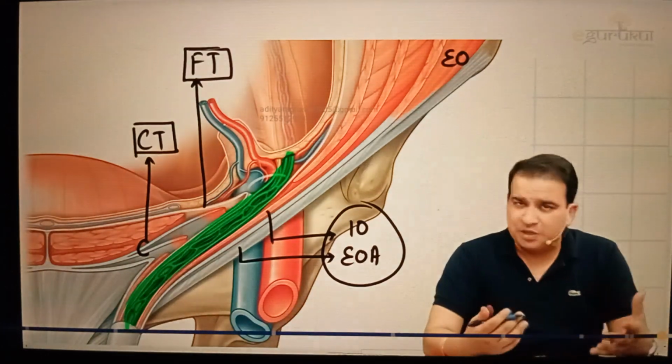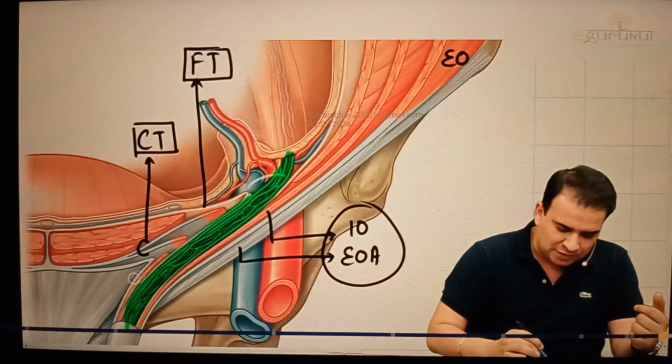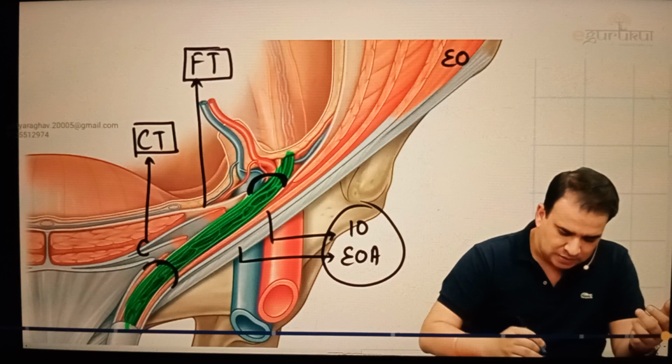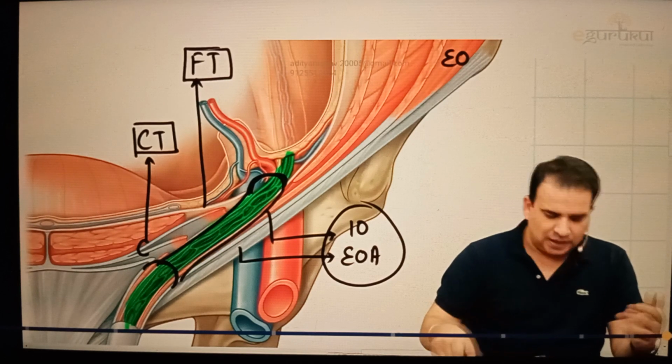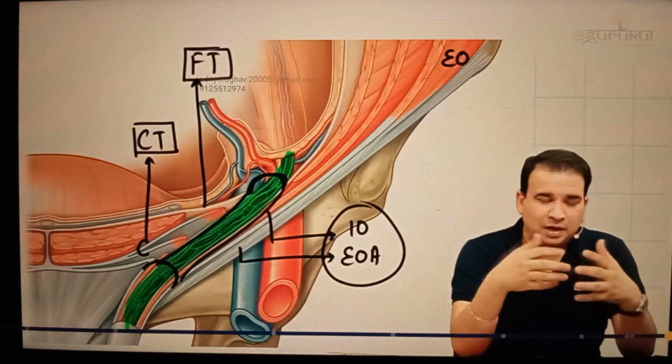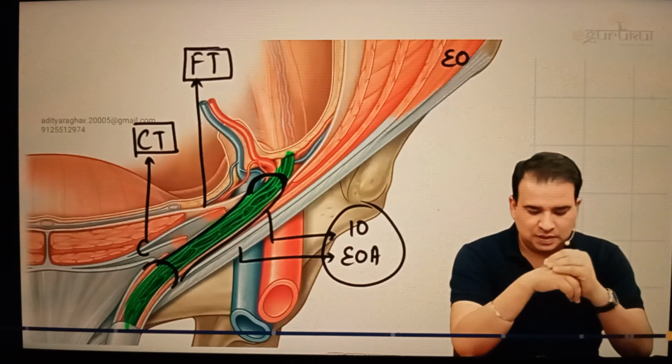So these are the important boundaries which you can appreciate easily. The superficial inguinal ring will be here, which you can already see in the external oblique aponeurosis. That is the site for the deep inguinal ring, which is in the fascia transversalis. This whole thing is the inguinal canal. You already saw how the boundaries are formed: anterior wall, posterior wall, roof, and floor. Obviously, you have the inguinal ligament along with the lacunar ligament, which is one of the extensions of the inguinal ligament.